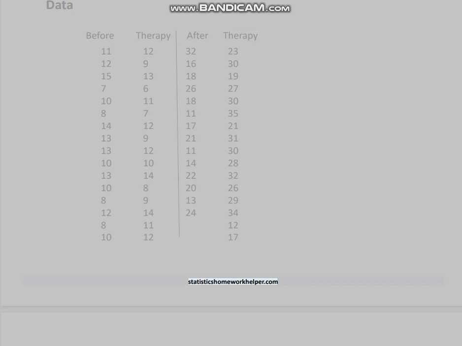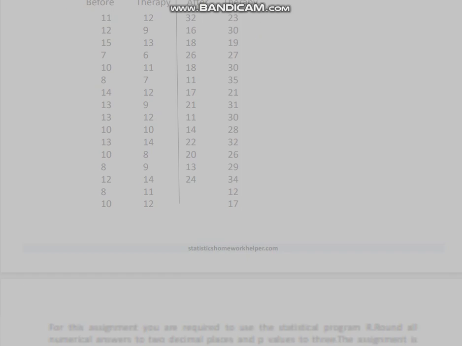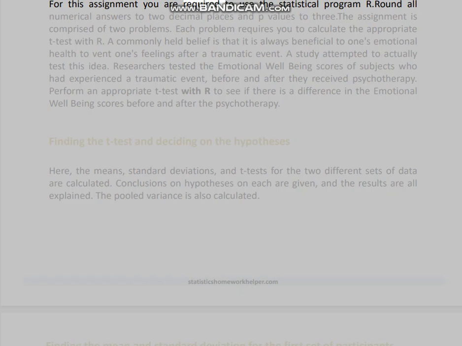For this assignment, you are required to use the statistical program. Round all numerical answers to 2 decimal places and p-values to 3. The assignment is comprised of 2 problems. Each problem requires you to calculate the appropriate t-test with R.